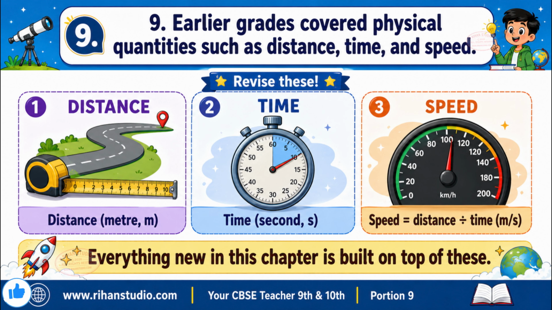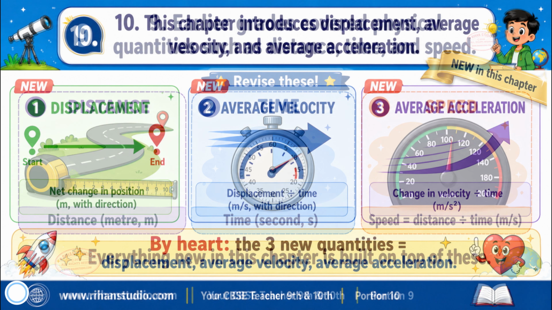Earlier grades covered physical quantities such as distance, time, and speed. The chapter assumes you already know distance, time, and speed from earlier classes. Revise them because everything new is built on top of these.